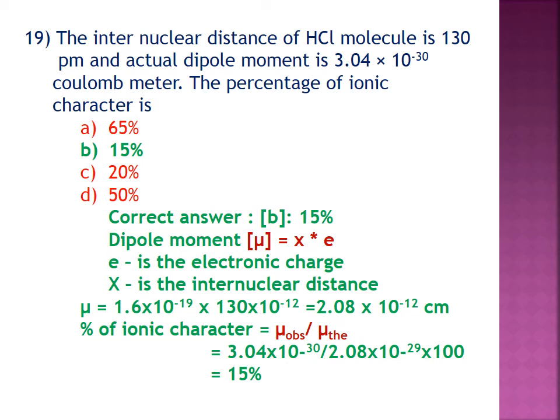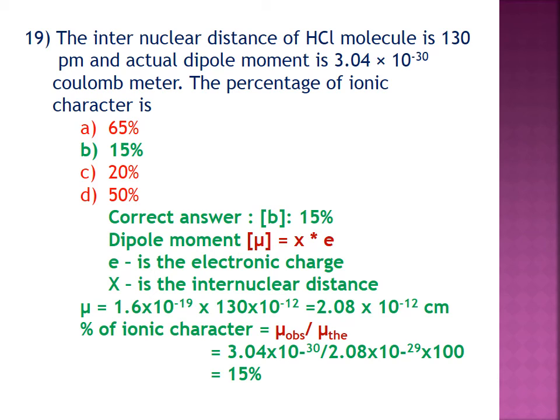Question number 19. The internuclear distance of HCl is 130 pm and the actual dipole moment is 3.04 into 10 to the power minus 30 coulomb meter. What is the percentage of ionic character? Here, the simple formula for percentage of ionic character is mu observed by mu theoretical. And here we have to calculate the theoretical dipole moment.